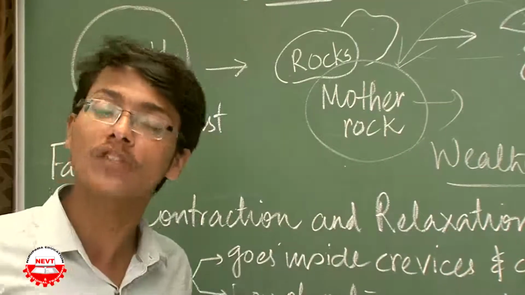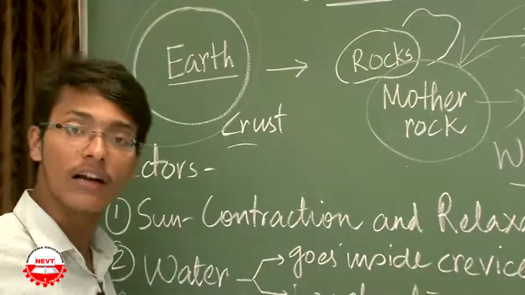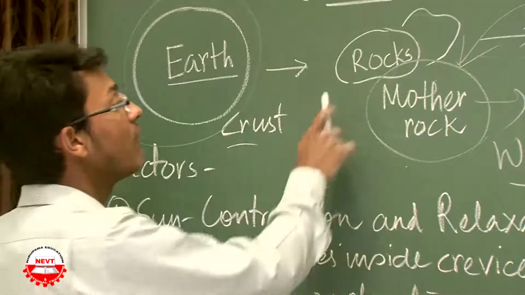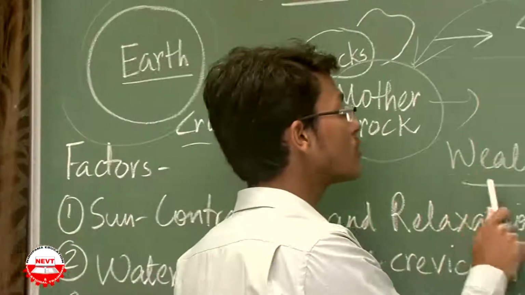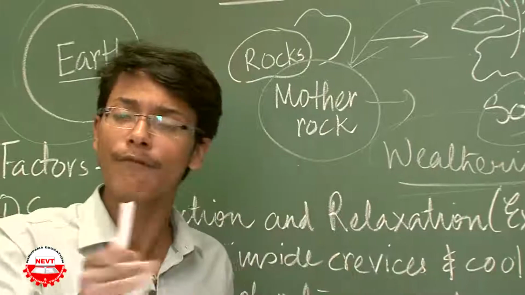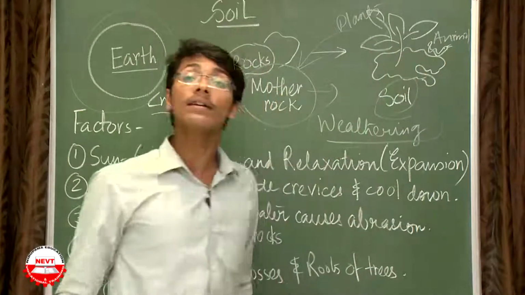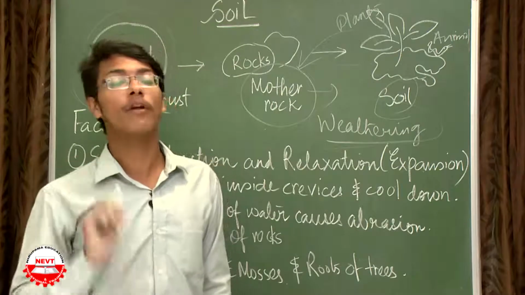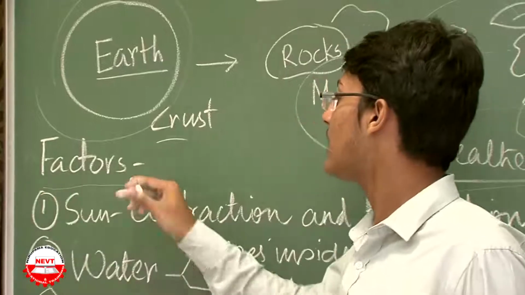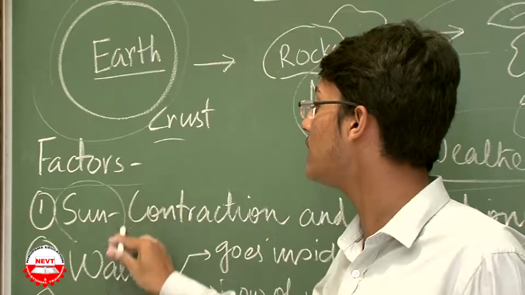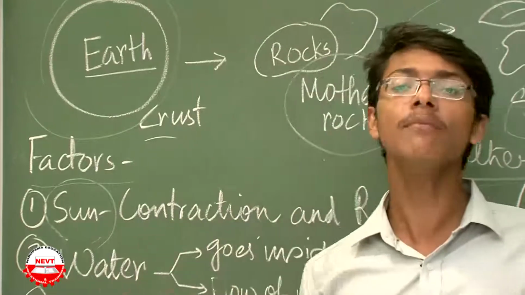So what is the process of formation of the soil? The earth is having an outermost covering that is called crust, and the crust is having rocks, which is a mother rock, and the mother rock with due course of time, weathering due to physical factors which we will discuss now, forms the soil. Now what are the physical factors that is forming the soil? Let us see. The first physical factor that is responsible for the formation of soil is sun and the solar energy that is coming out from sun.